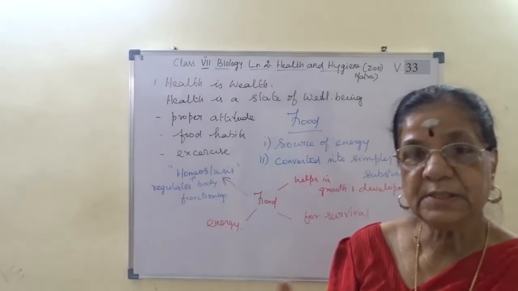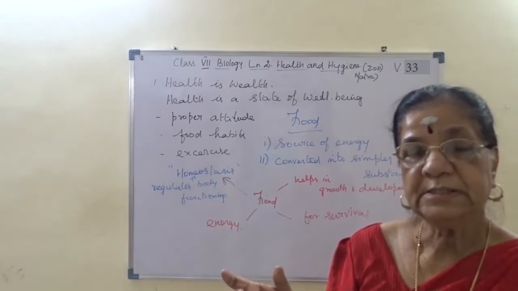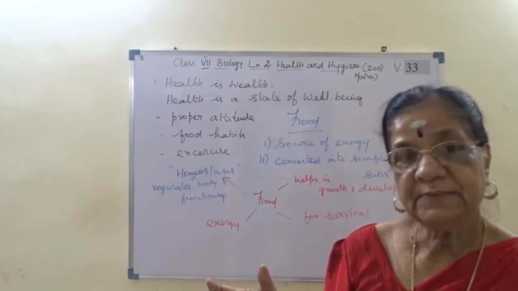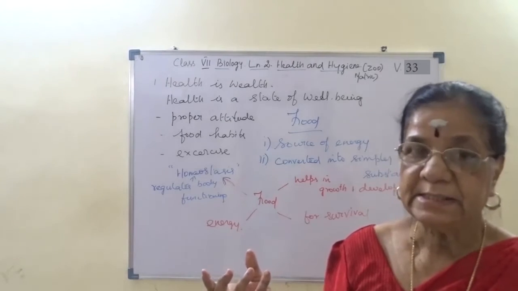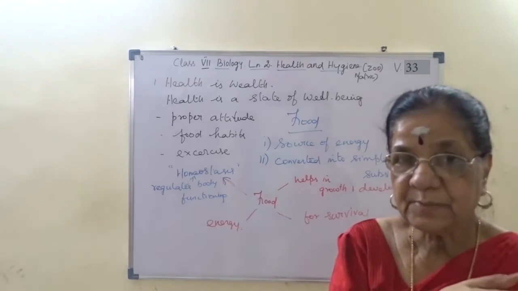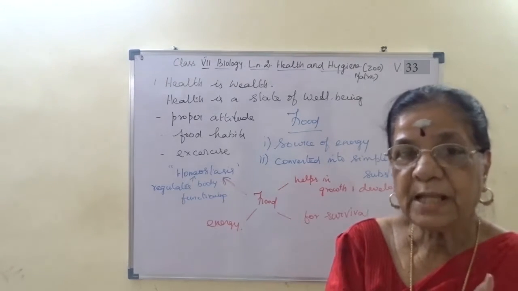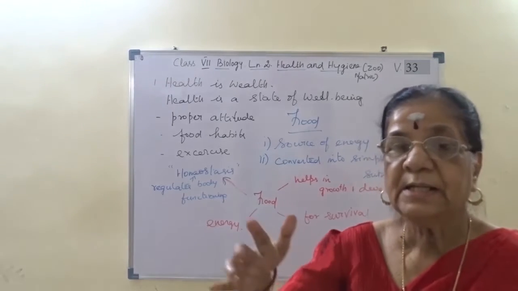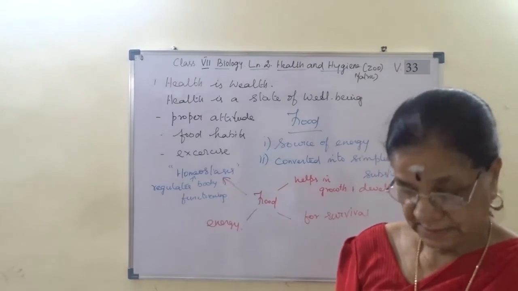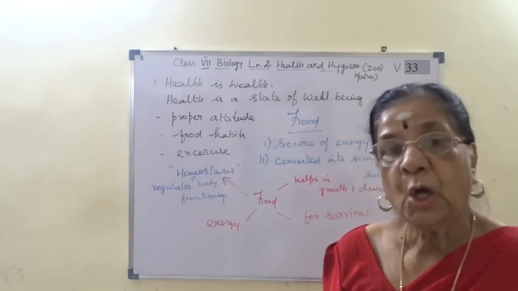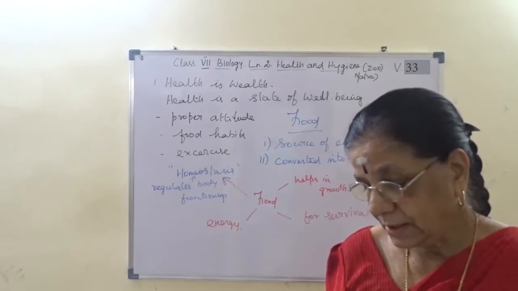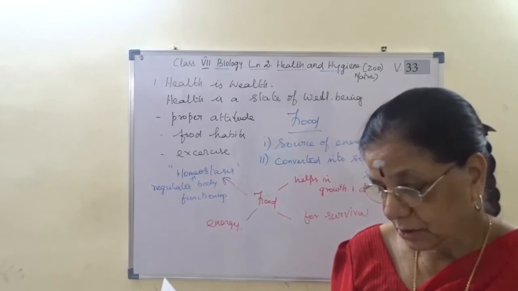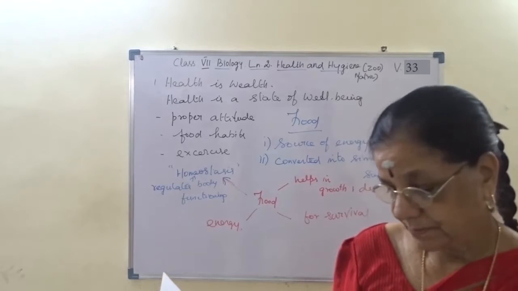Insects are eaten by frogs, eaten by snakes, snakes will be eaten by eagles. So starting from the plant, directly or indirectly connected. All animals directly or indirectly depend on the green plants.